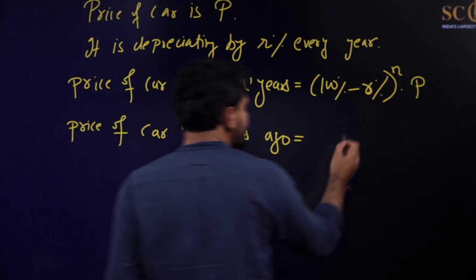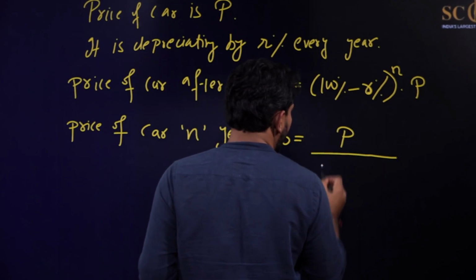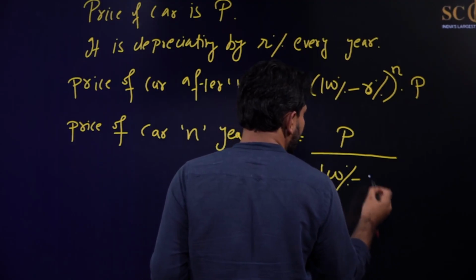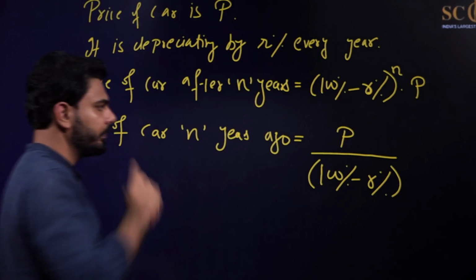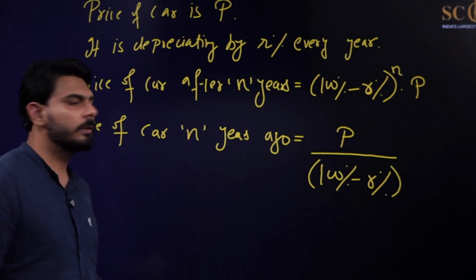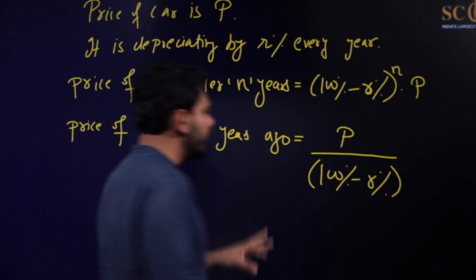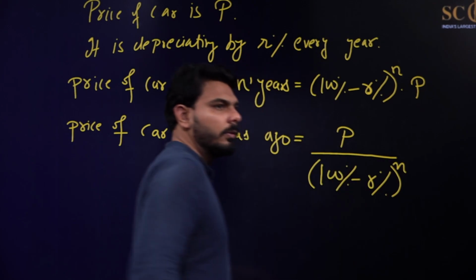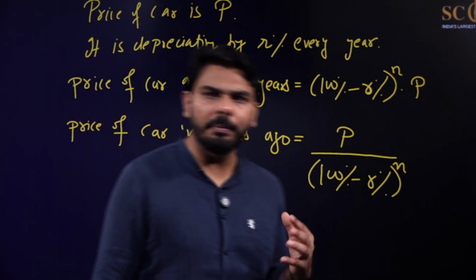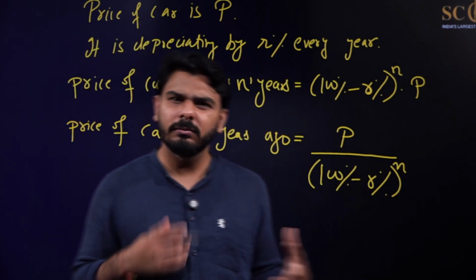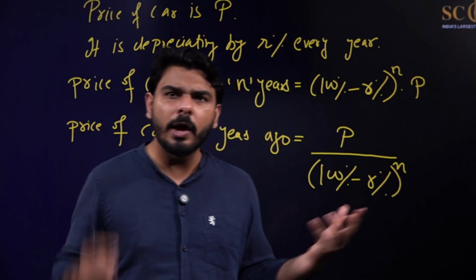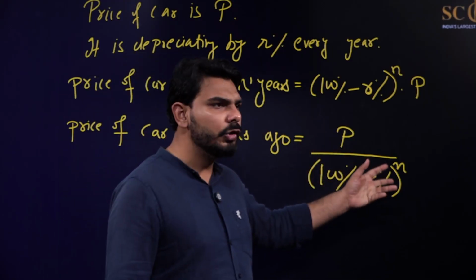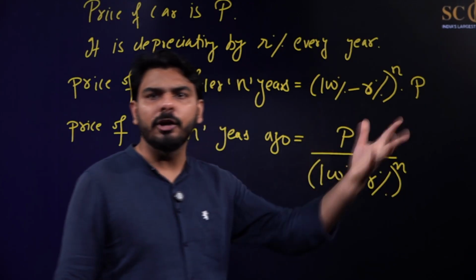In that case, our answer will be P upon 100% minus R%, but raised to the power n also. Okay, so I hope these kind of questions will be okay with you. You can now solve each of these questions very easily. You have to just put the values of n and r, and you will get your correct answer.